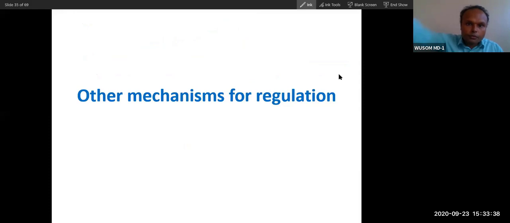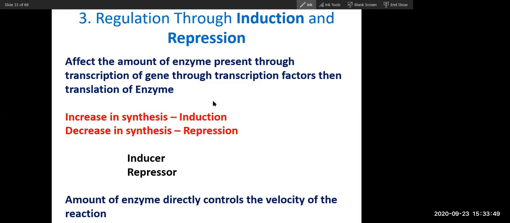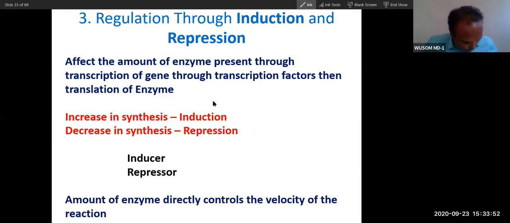Okay, now, other mechanisms of regulation. These three mechanisms, you must not forget them. Whatever I taught you, you must not forget these three mechanisms. First is allosteric regulation. Second is reversible covalent modification, that is phosphorylation and dephosphorylation. And third is induction and repression. Allosteric regulation is not controlled by hormones. Phosphorylation-dephosphorylation and induction-repression, these two are controlled by hormones.